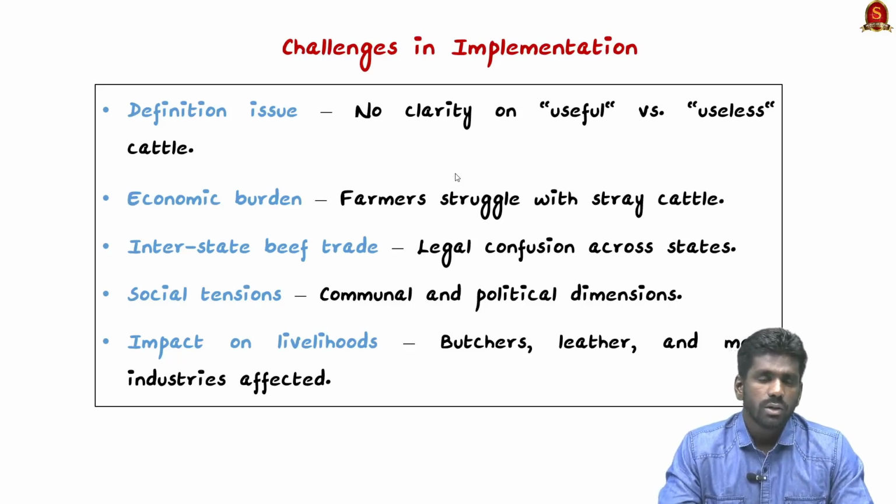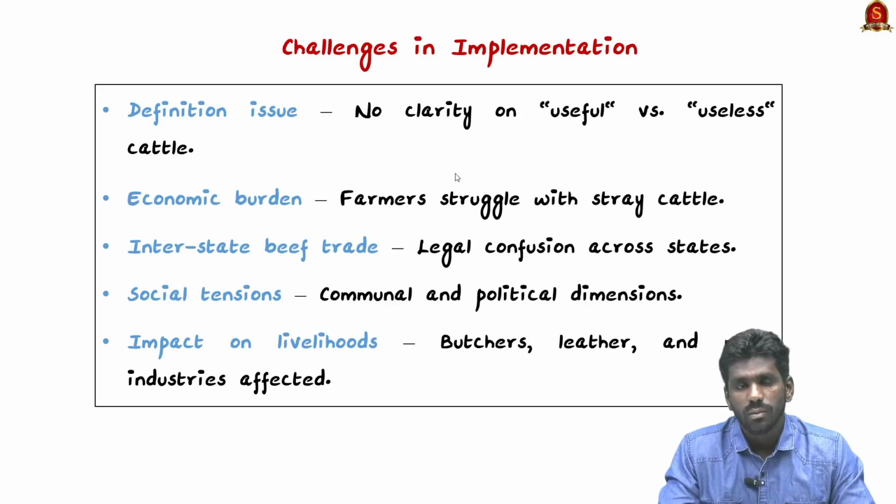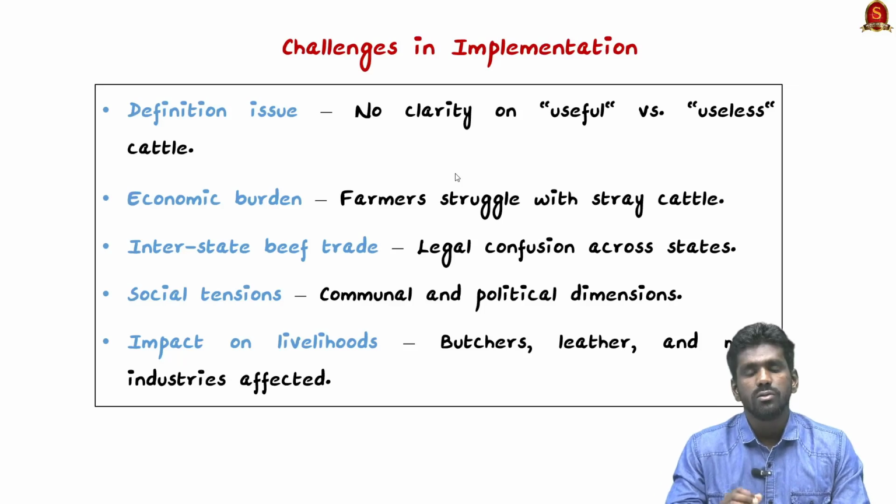The ban on cow slaughter affects the butchers, the leather industries, meat exporters and also the cattle traders. So this ban on cow slaughter will impact all their livelihoods. So these are the major challenges in implementing the cow slaughter ban.